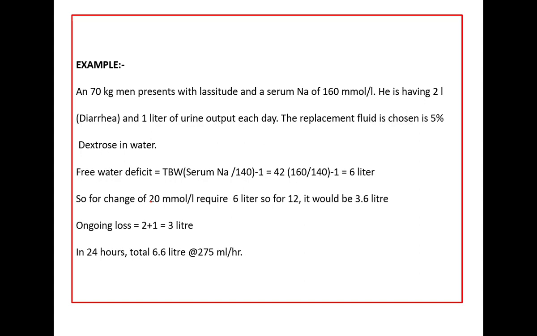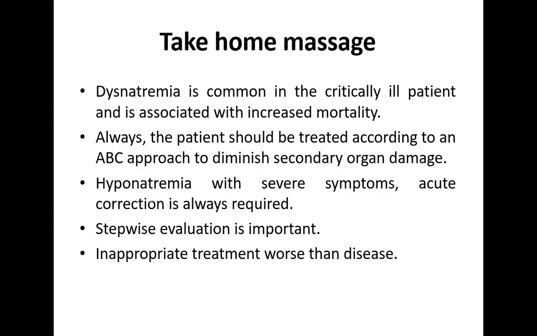You want to correct only 0.5 per hour, so in 24 hours you want to correct 12. For the 12 you will require 3.6 liters. The ongoing loss is 2 liters from diarrhea and 1 liter from urine output. So the total correction in 24 hours requires 6.6 liters. You should start with 275 ml per hour. For the free water correction you should use 5% dextrose, and for the deficit you can use normal saline or a balanced salt solution.